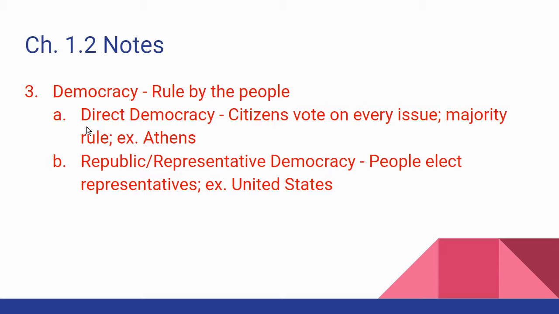A republic, also known as a representative democracy, is where people elect their representatives. For example, the United States. You'll notice in a republic like ours, we don't just have majority rule, but we also protect the rights of the minority. In other words, the majority of people in America can't vote to enslave the minority of people in America. The majority of people in America can't vote to tax only those who lost the vote. You just can't do that.